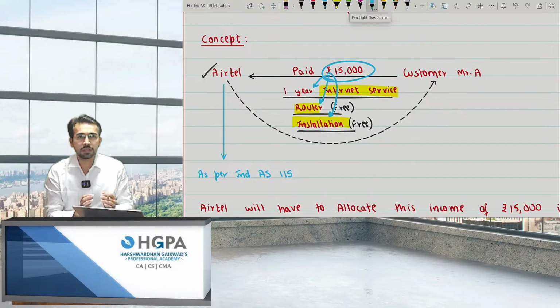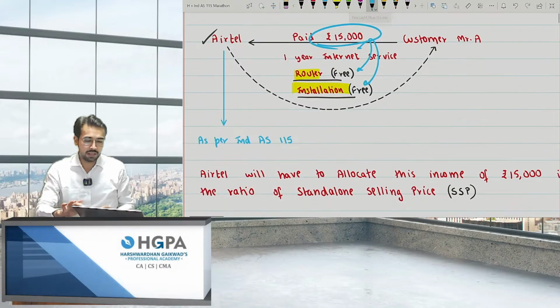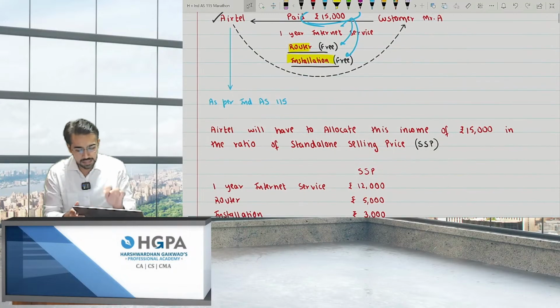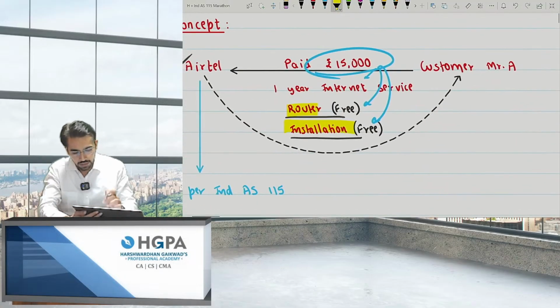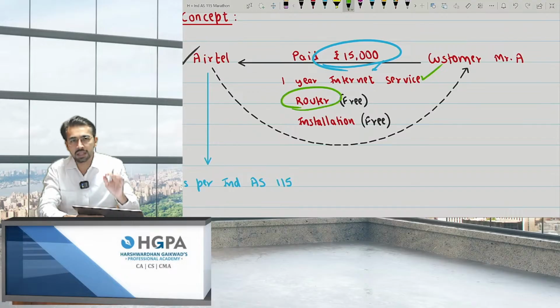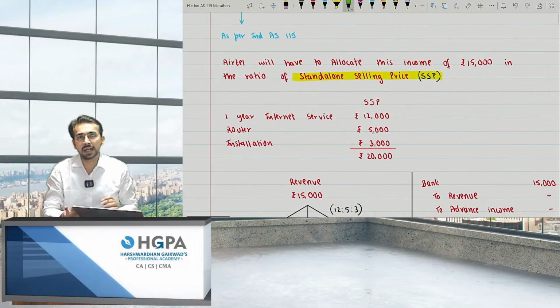So what we have to do is divide this 15,000 among all the three points, right? So how will we divide this? How will you allocate this 15,000 among all the three? So the best basis is SSP. Now, what is SSP? Standalone selling price. That means if I only provide you internet service, not the router, not the installation, what would have been the charges? If you purchase only the router, what will be the charges? And if you only install it, what will be the charges for only installation? Those are known as SSP, that is standalone selling price.